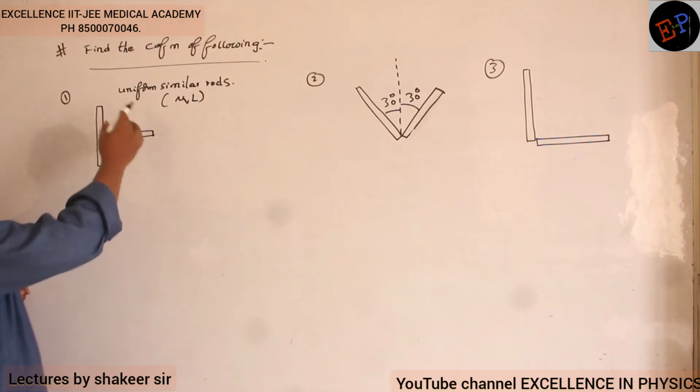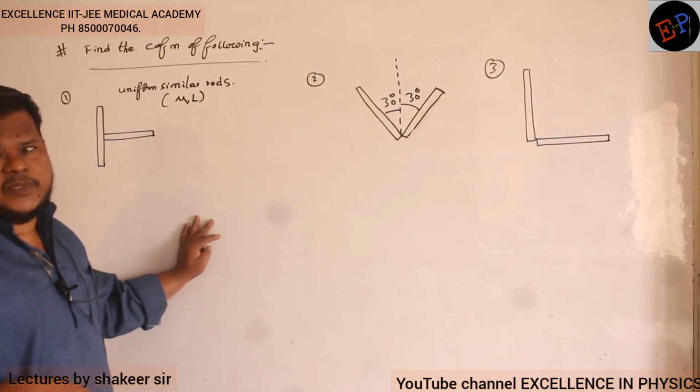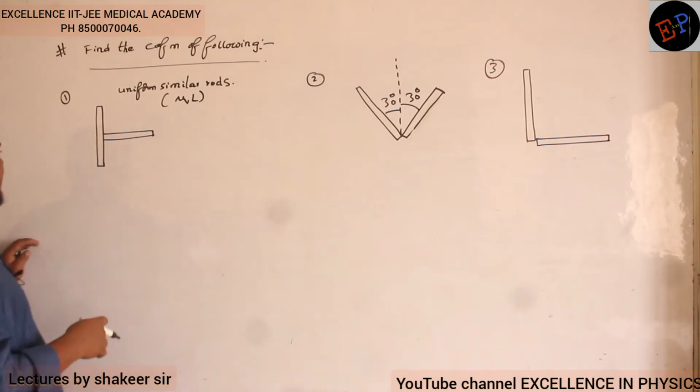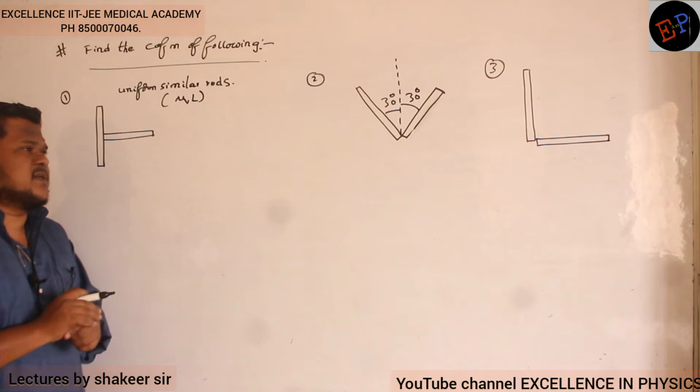So they are arranged in the form of a letter T, a sleeping T. For this one, I am supposed to find out the position of the center of mass.